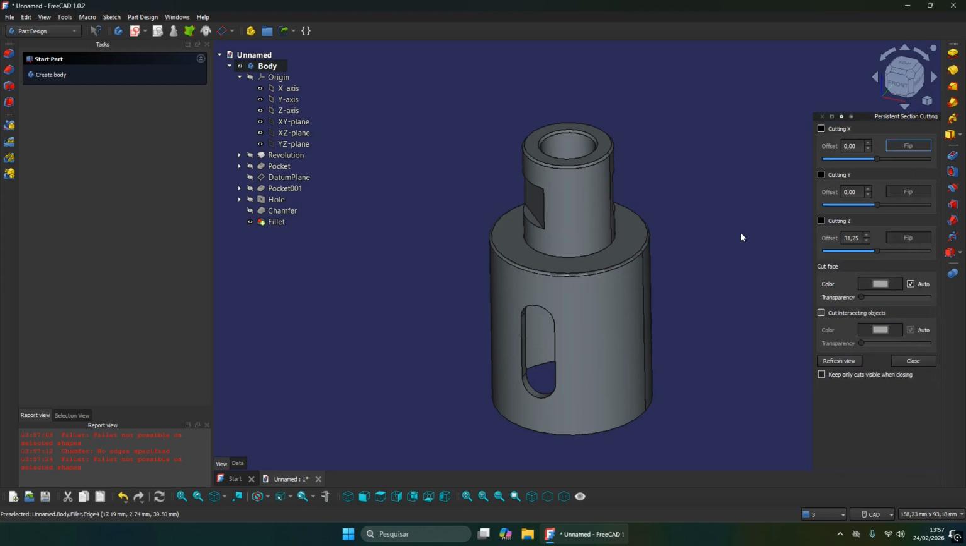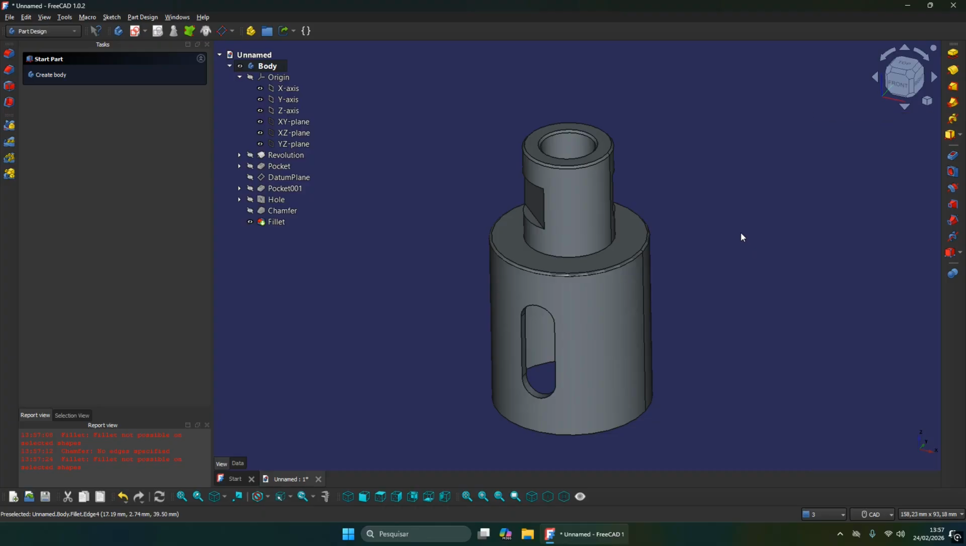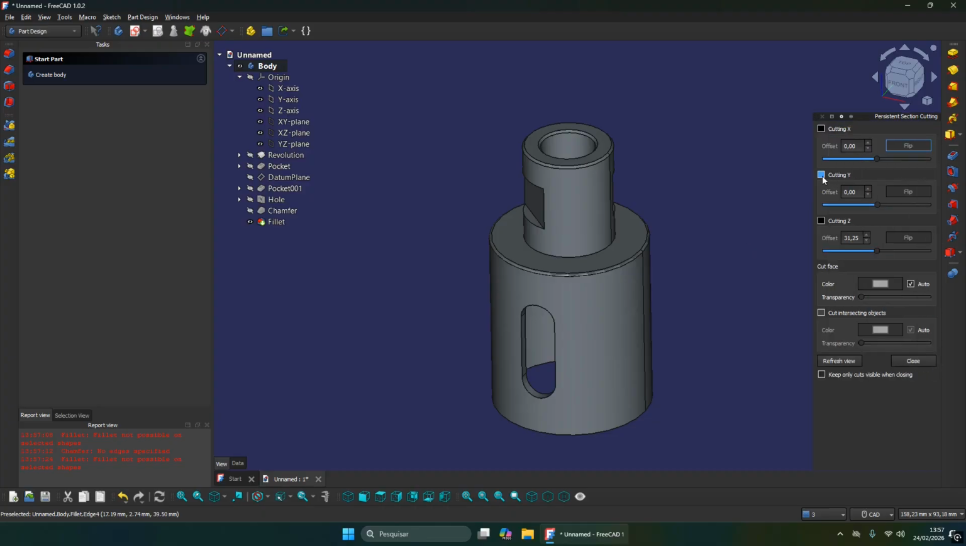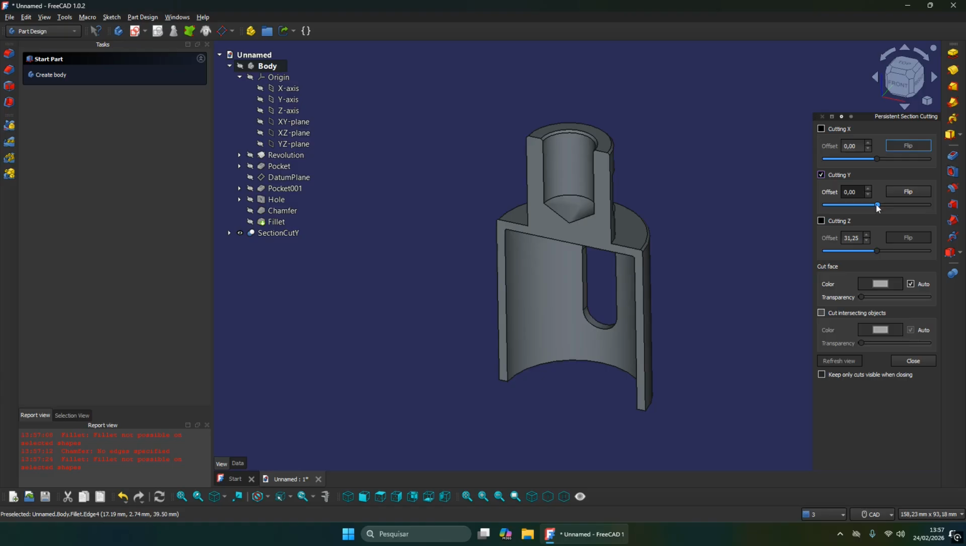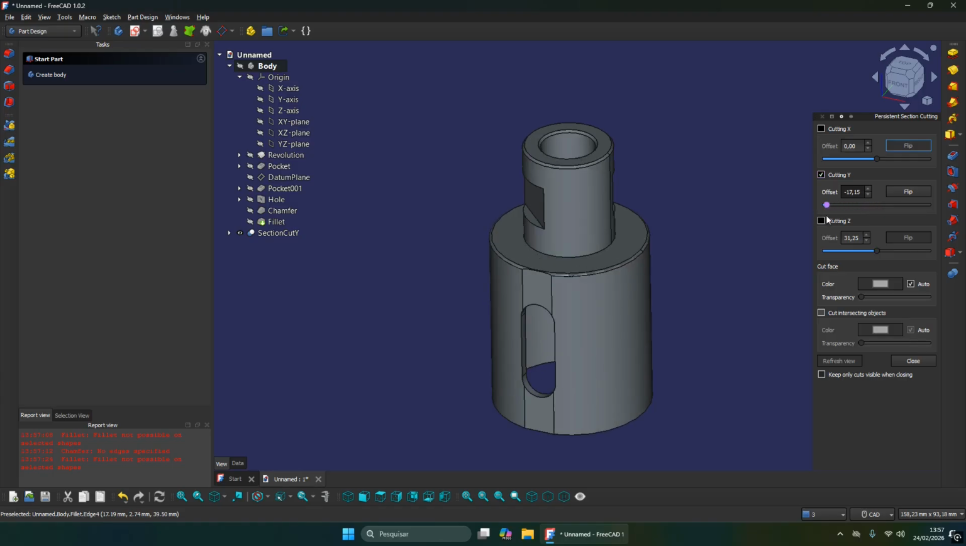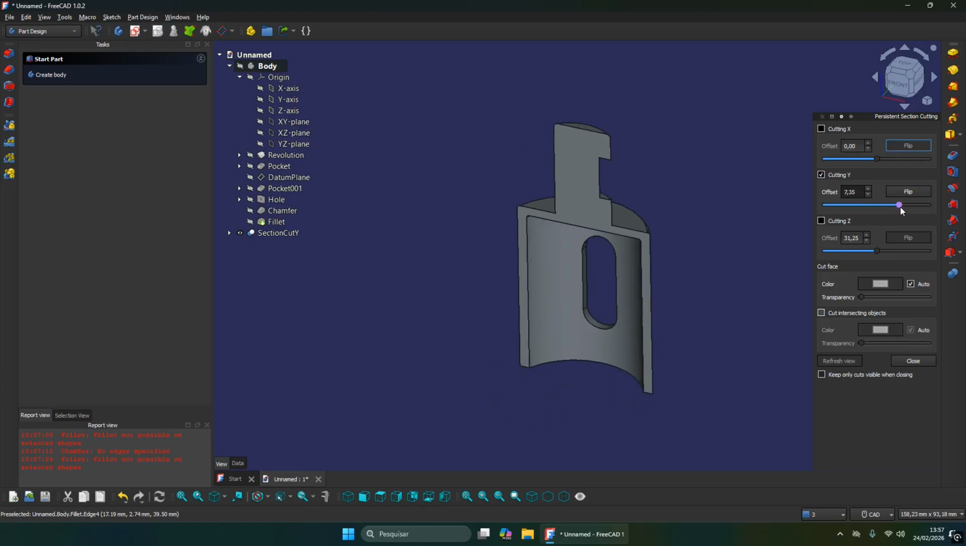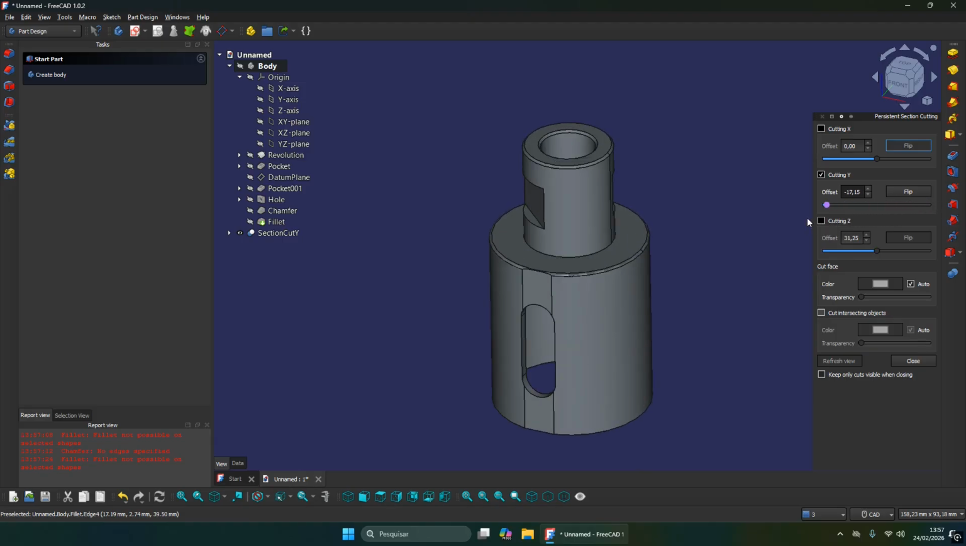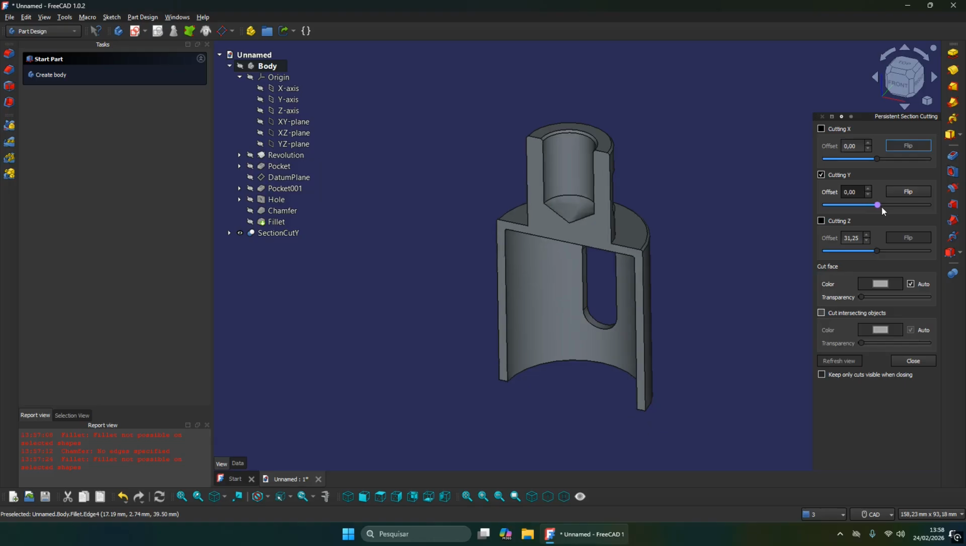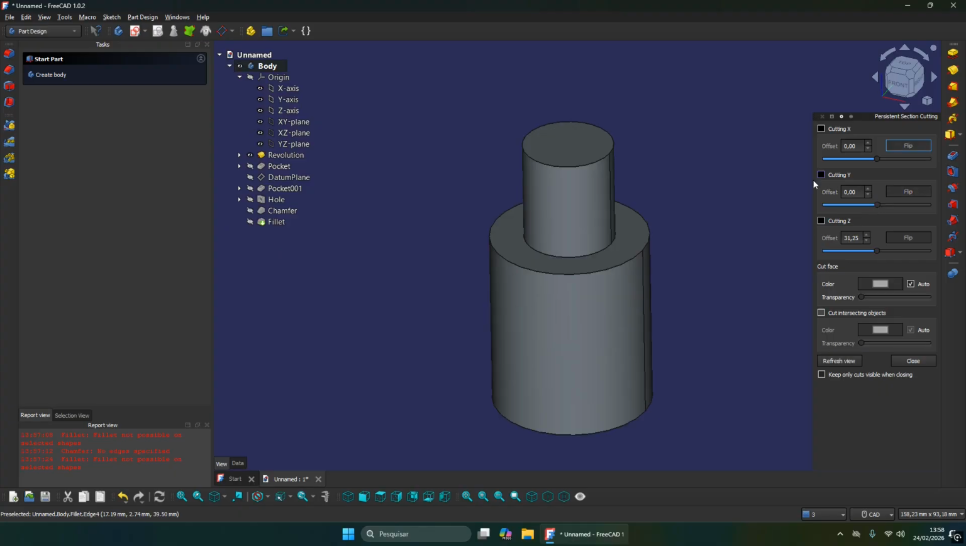Press Control and the right arrow on your keyboard, and if you guys want to see the section cut in our part, that's it. It's looking good. Now it's time to go to the drawing. Oops, select the last command here. Okay.